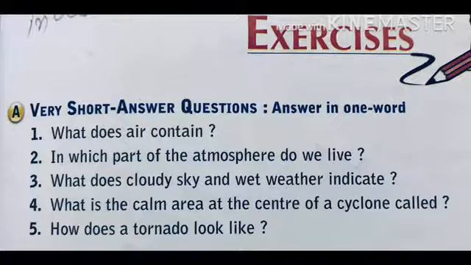Air is mostly gas, means air contains gases. The air in the Earth's atmosphere is made up of approximately 78% nitrogen and 21% oxygen. It contains other gases also like carbon dioxide, hydrogen, neon, etc. It means the answer of this question is air is mostly gas or air contains gases.